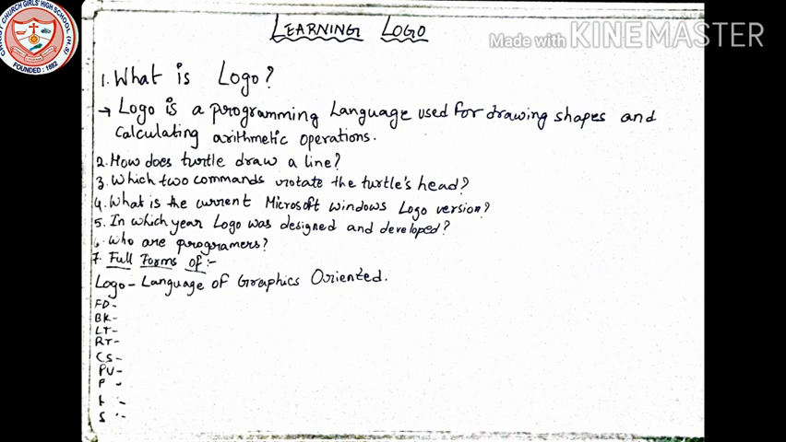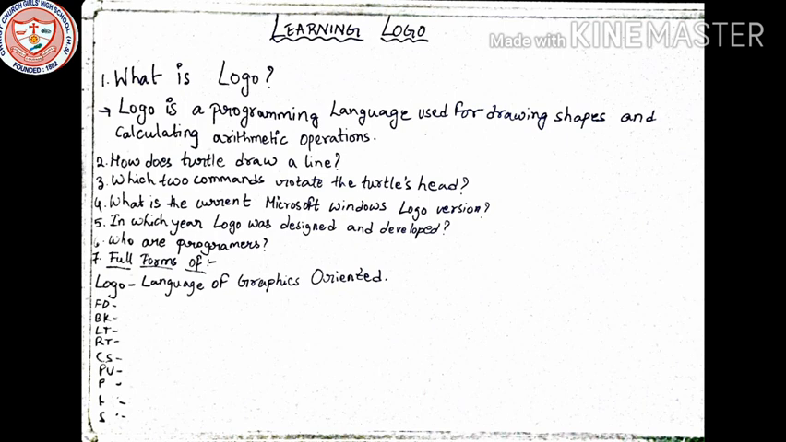Now next, number 2, how does the turtle draw a line? Number 3, write 2 commands to rotate the turtle's head. To rotate the turtle's head, that is right turn and left turn, RT and LT, you will write in brackets. Okay.